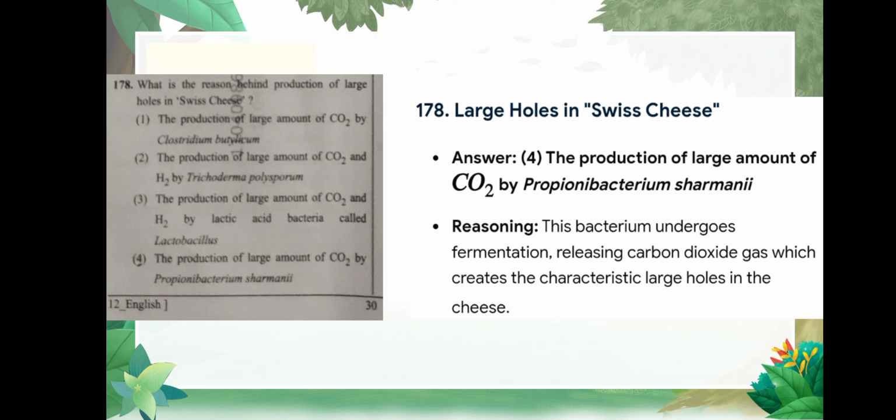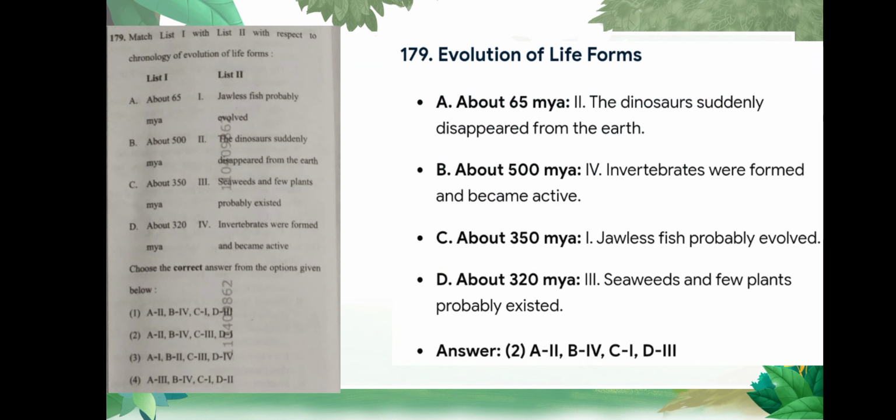Question number 178: what is the reason behind production of large holes in Swiss cheese? Correct option is the production of large amount of CO2 by Propionibacterium sharmanii. Question number 179 is again match the following, and correct option is option number 2. Evolution of life forms: about 65 million years ago the dinosaurs suddenly disappeared from the earth, and others are given as follows.